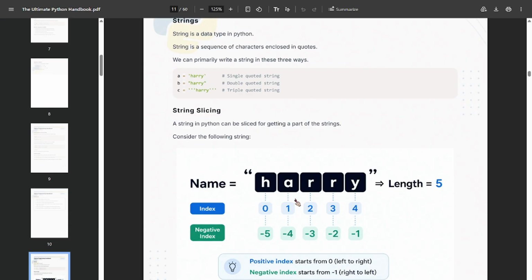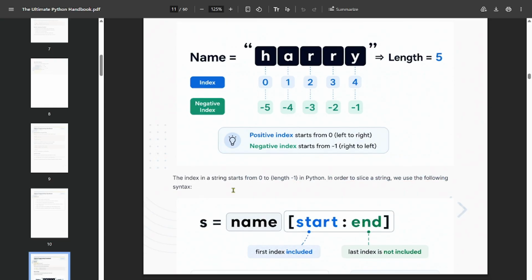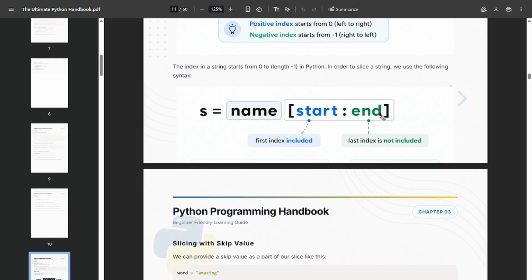See here, data types, type. Name is Harry. Harry is a string, but the index is 0 for H, 1 for A, 2 for R, 3 for R, 4 for Y. And what is negative index? The last element always starts from -1, so -1, -2, -3, -4, -5. Positive index starts from 0, negative index starts from -1. The index in a string starts from 0 to length -1 in Python.